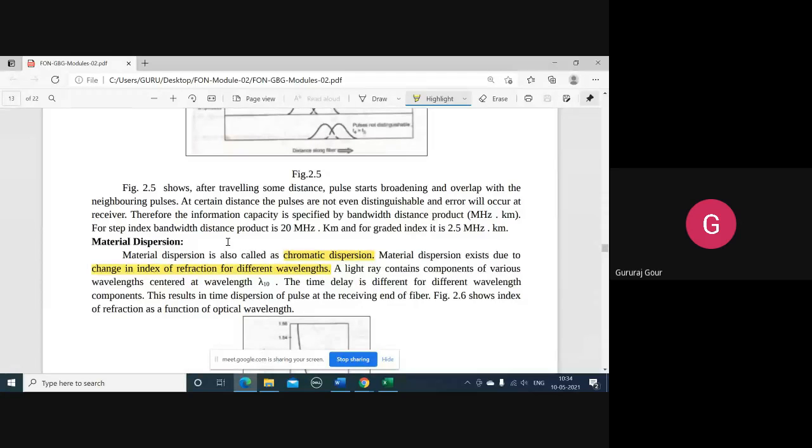So under such circumstances, how to measure the information loss or information achieved or capacity? That is specified by the bandwidth, the product of the bandwidth and the distance they are covering. For example, megahertz kilometer. For step index, this will be 20 megahertz kilometer, and for graded index, this will be around 2.5 megahertz kilometer. These are some constants you have to remember, like refractive indices of water, air, glass.